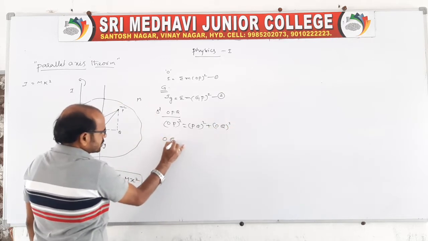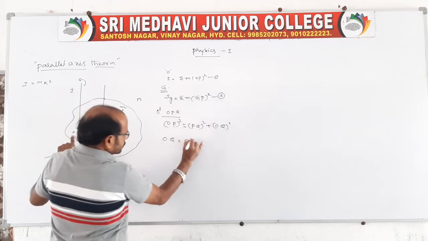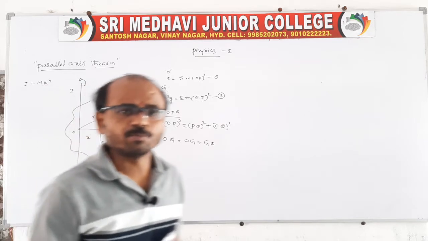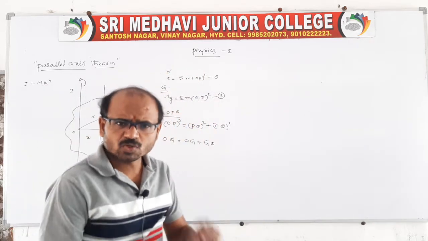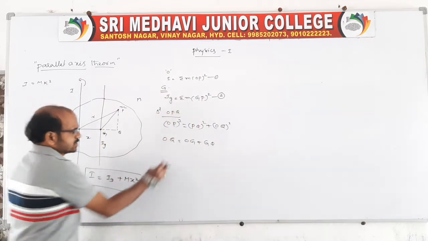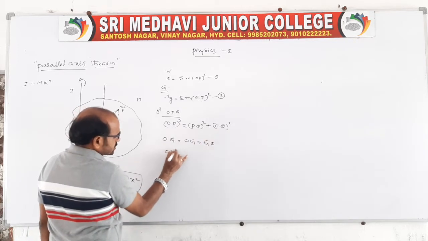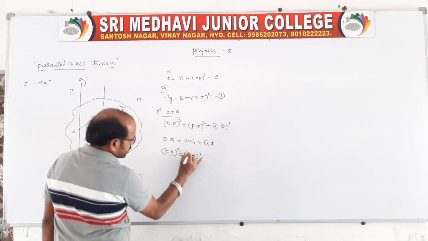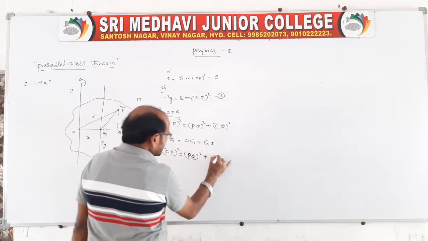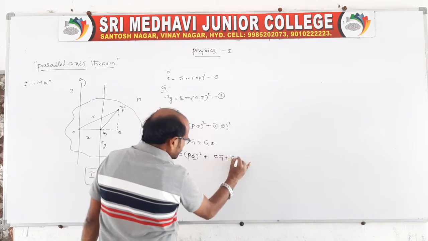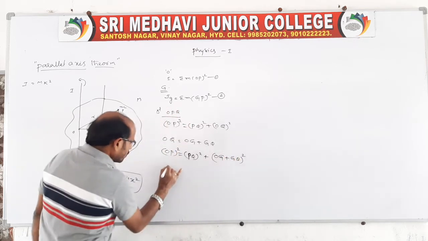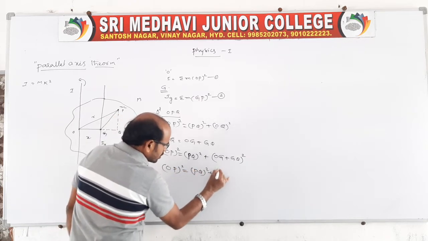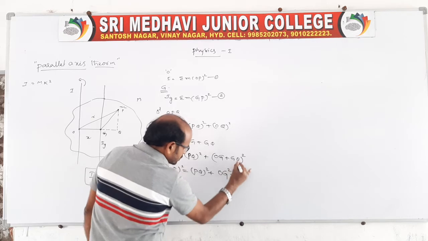But here OQ is nothing but OG plus GQ. See, this is like a parallelogram law derivation. We know the parallelogram law derivation, it is almost the same. So you write OP whole square is equal to PQ square plus OG plus GQ whole square. So OP whole square is equal to PQ square plus OG square plus GQ square plus 2 OG GQ, using a plus b whole square.